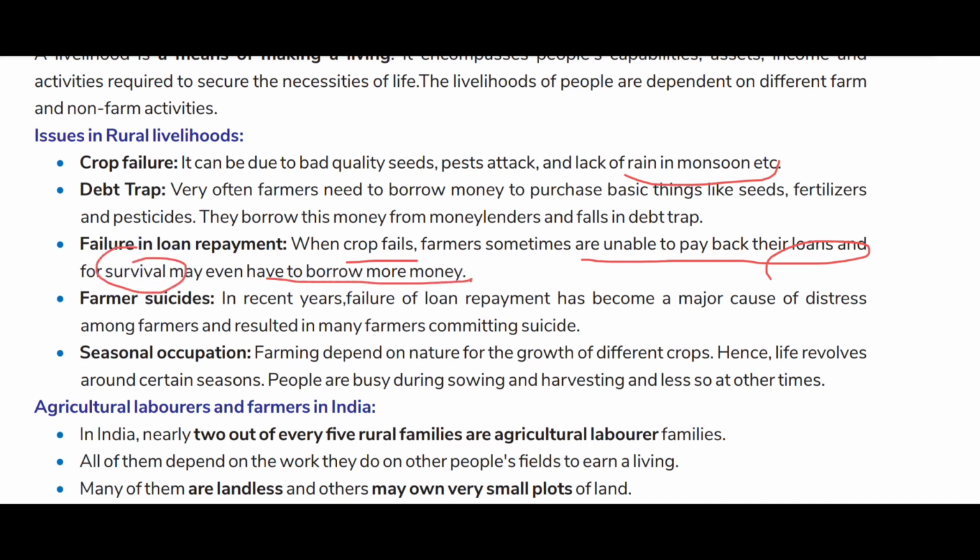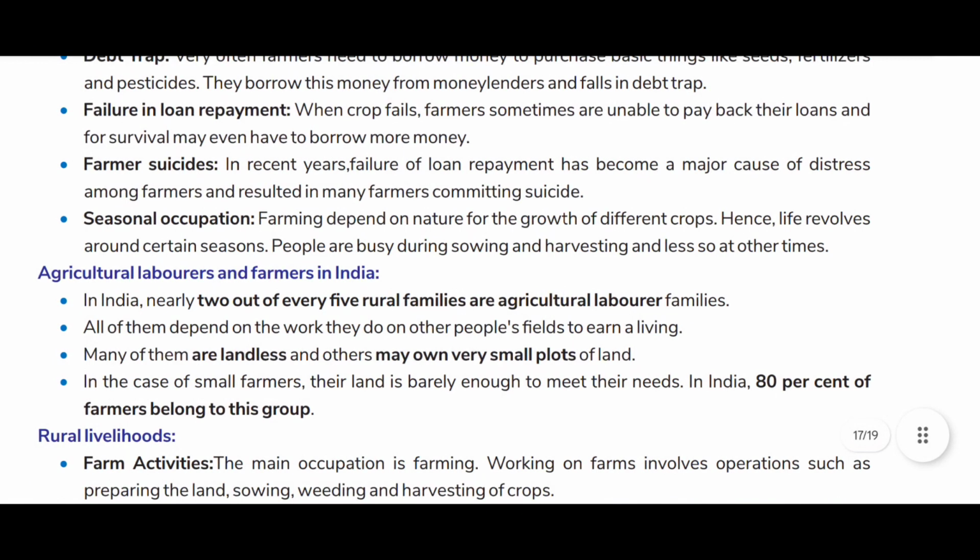Farmer suicide, a crucial issue. In recent years, failure of loan repayment has become a major cause of distress among farmers and resulted in many farmers committing suicide. Seasonal occupation. Farming is dependent on nature for the growth of different crops. Hence, life revolves around certain seasons. People are busy during sowing and harvesting and less so at other times.